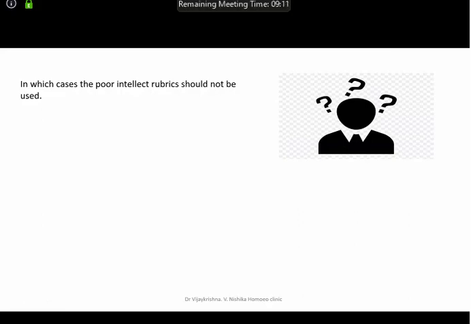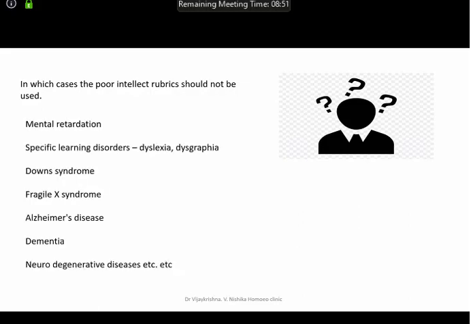So see, this is also very important. Tomorrow an MR child comes to you. You can't take the poor intellect rubric symptoms. Concentration difficult, or comprehension difficult, memory weak, dull. All these rubrics will not have any role to play. You can't take idiot, and so on. Fine. So I have a list.